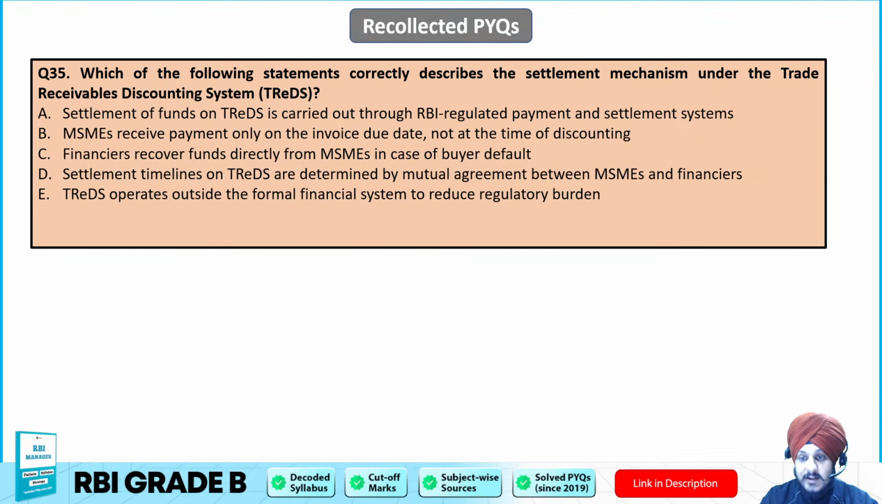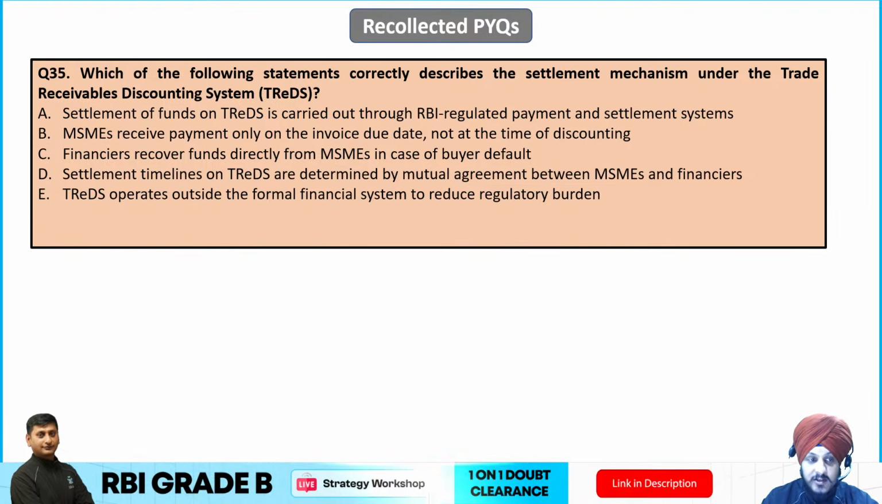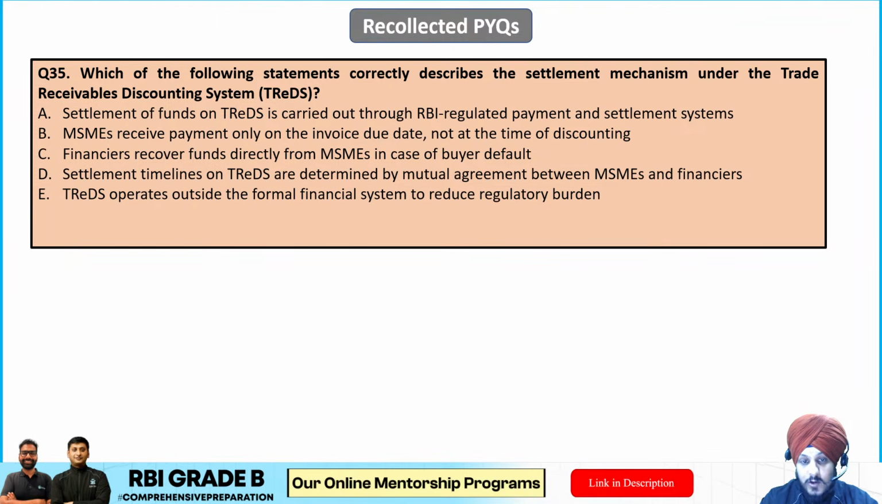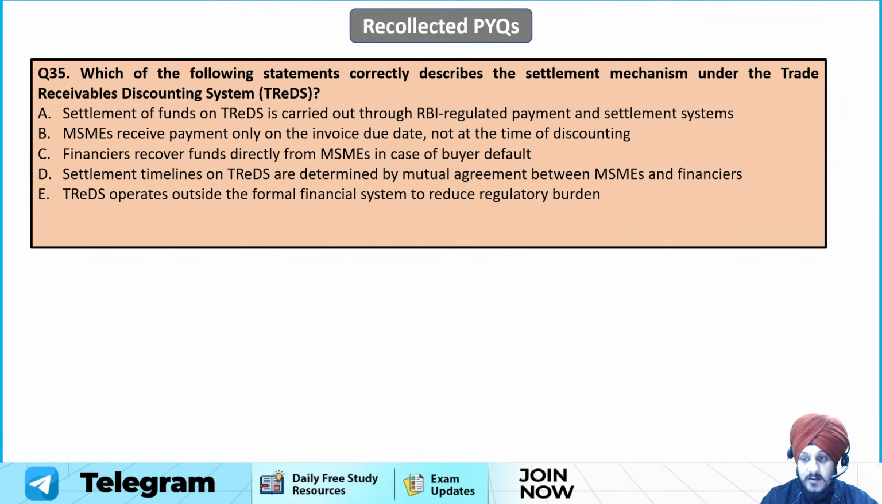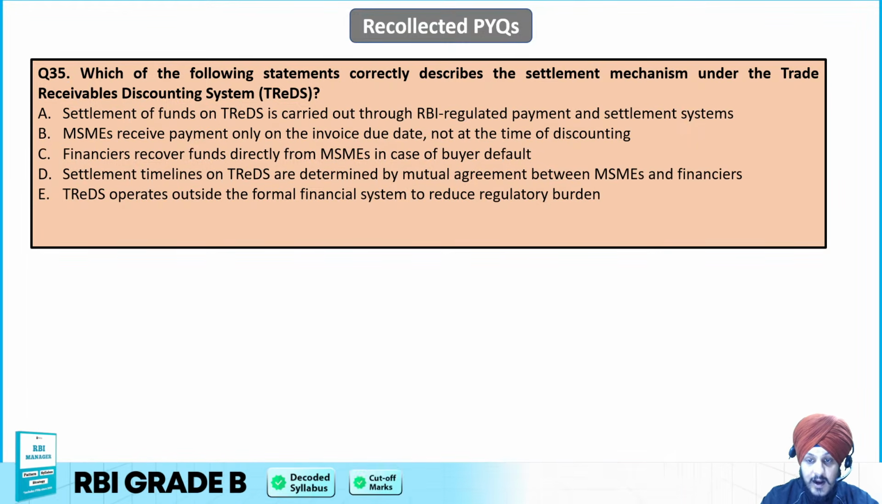Now question number 35. Which of the following correctly describes the settlement mechanism under TReDS? Based on the entire discussion, you can pause the video and mark the answer to this question. So as a part of TReDS, what happens? I told you that settlement of funds on TReDS is carried out through RBI regulated settlement systems.